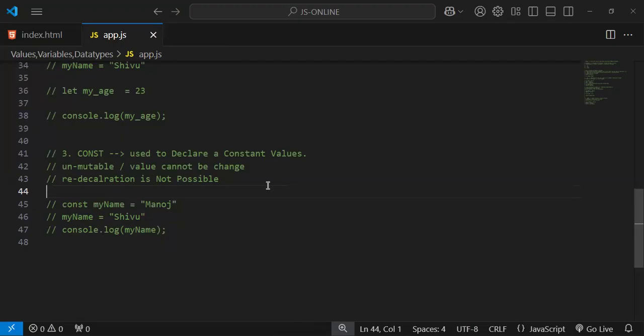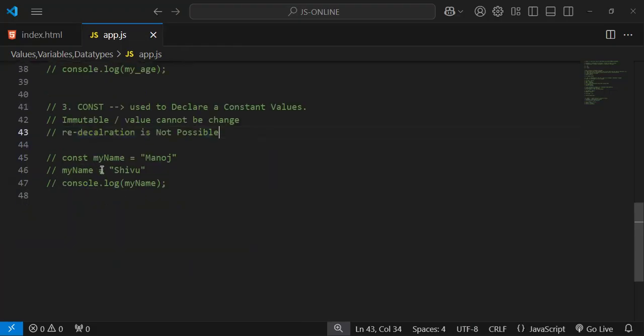So this we call constant. If you want to declare a constant, or any kind of data I don't want to update one more time, I don't want to mutate that value, we call it immutable. I'm sorry, it's immutable. Sorry, my bad English. Constant. So immutable, and the value cannot be changed. We can't change the value, we can't mutate it either. And along with that, redeclaration is also not possible.